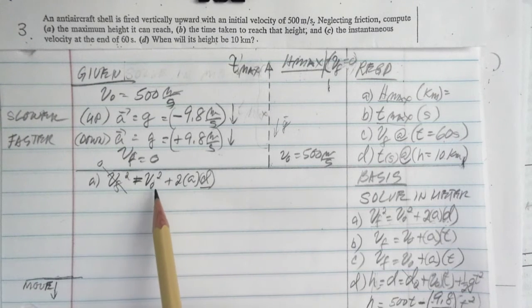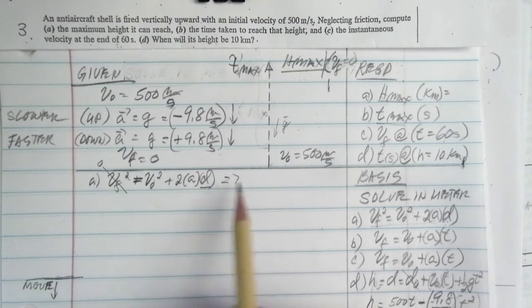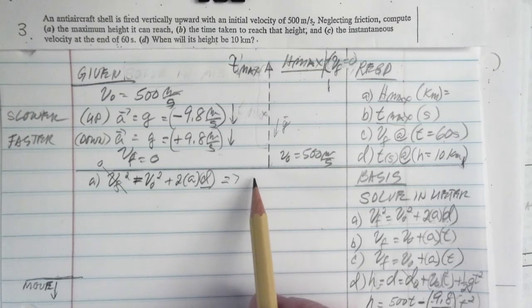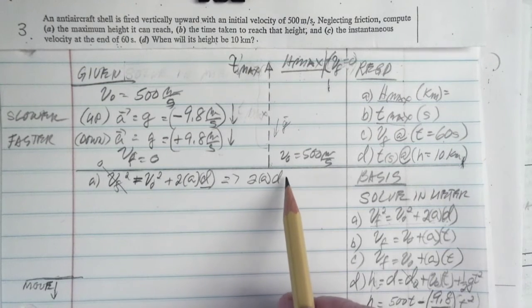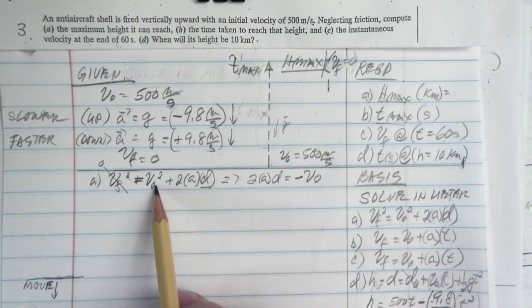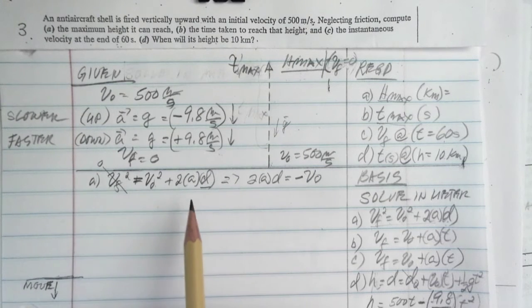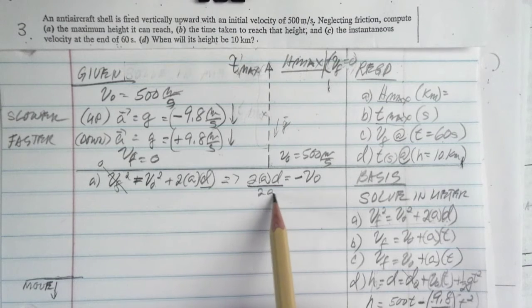If we move that to the other side, 2AD is equal to negative VO squared. This is positive, but if you move it to the other side, it becomes negative. So to get the D, we divide by 2A.